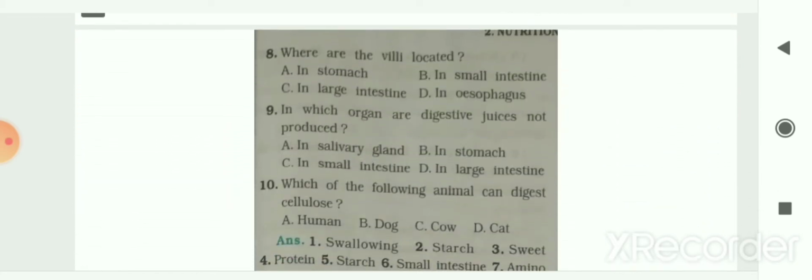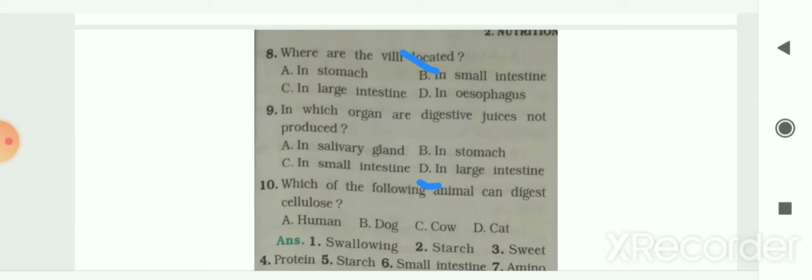The next question: where are the villi located? First option is in stomach, next in small intestine, in large intestine or in esophagus. So the answer is in small intestine. Villi are located in the small intestine. Next is, in which organ are digestive juices not produced? Options are in salivary gland, in stomach, in small intestine or in large intestine. So your answer is in large intestine. In large intestine, the digestive juices are not produced.